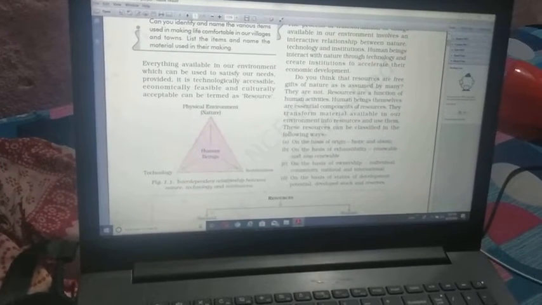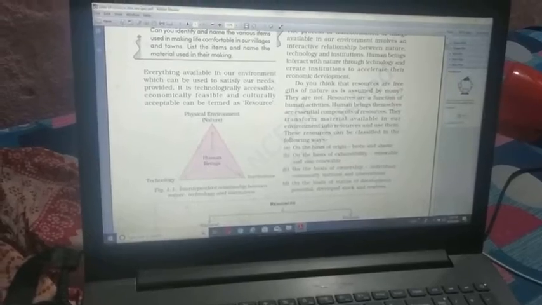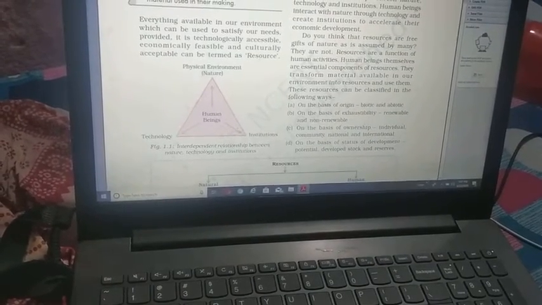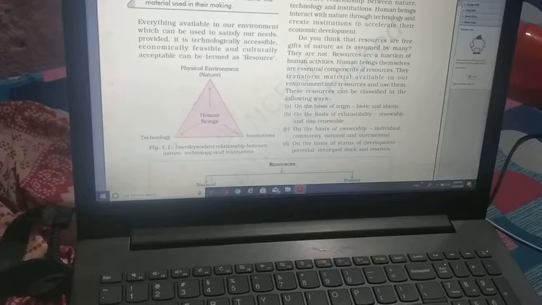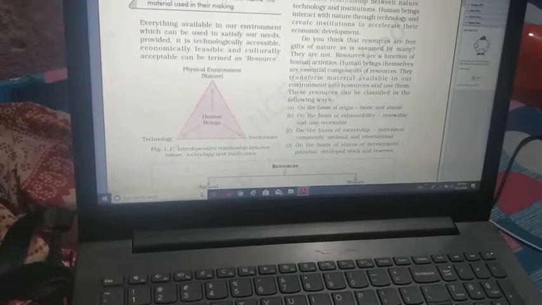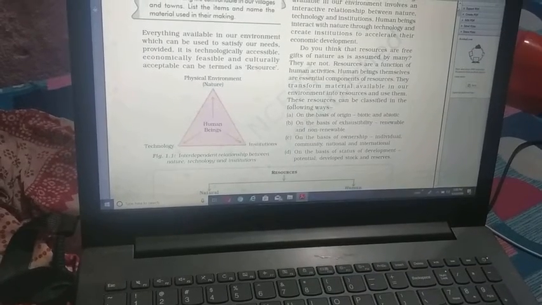Here you are looking at a triangle. In this triangle we are seeing what is written: physical environment, institutions, technology, and in between that, human beings. What is this triangle trying to say? It means that human beings have a relation, a link, between these three connections.